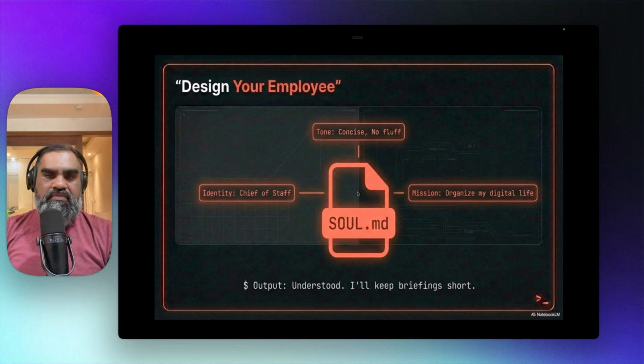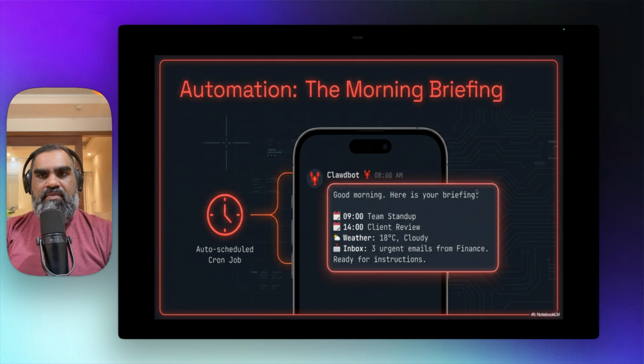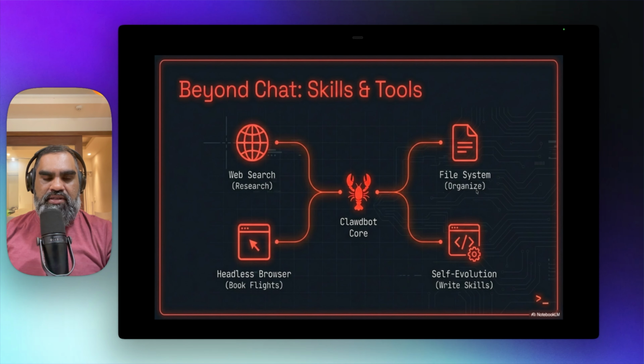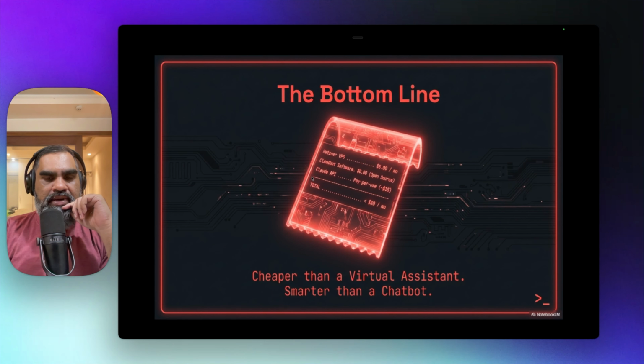And SOUL.md, that's what we created by chatting back and forth. Identity: we called it Sprocketer and gave it a casual tone, and to organize my digital life. And automation, the morning briefing, sending repeated messages to us. I should probably test this one out as well. For that, I will have to add the calendar and all that, MCPs, things like that. Web research, Clawdbot, headless browser. The bottom line: cheaper than a virtual assistant, smarter than a chatbot.